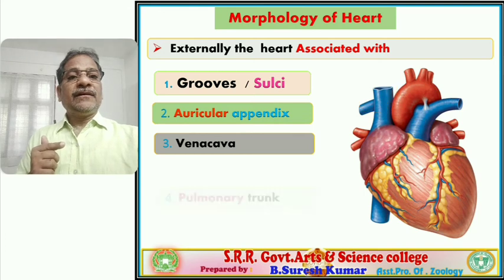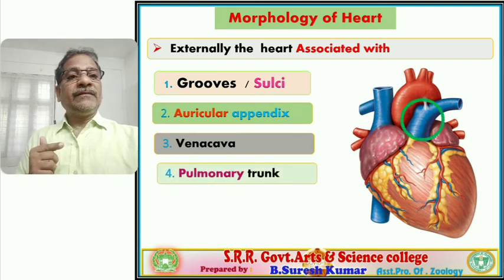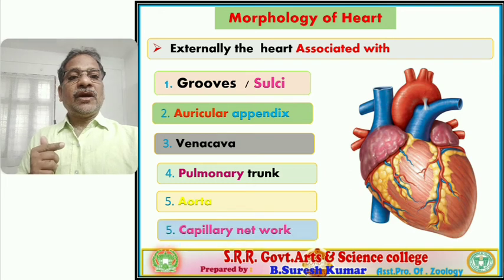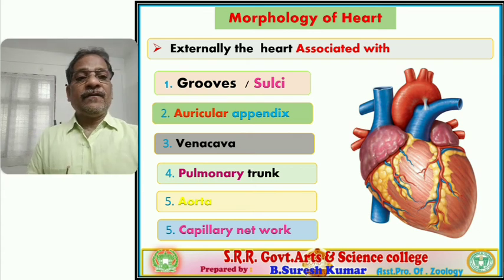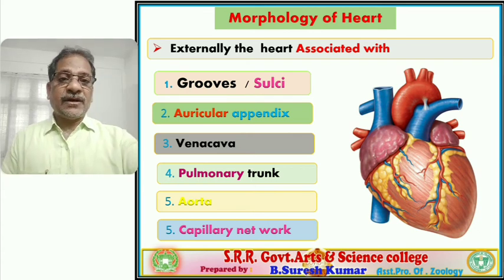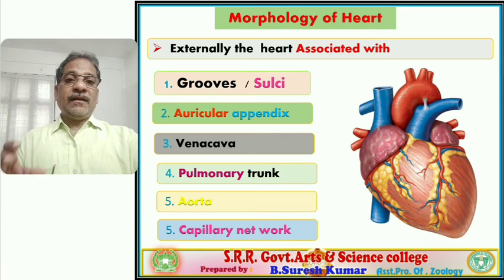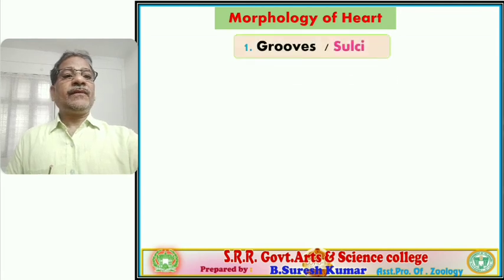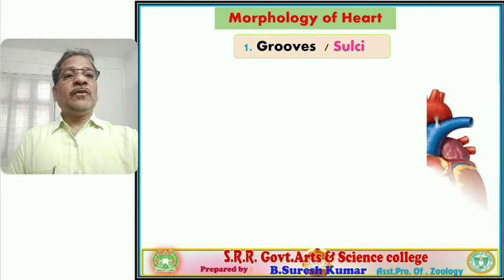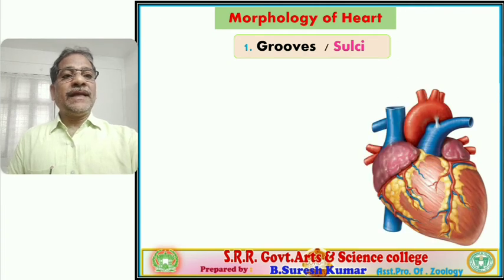Next, pulmonary trunk, this representation. And next, aorta, followed by the coronary network, capillary network, which we also find on the surface of the heart. All these structures are peripherally seated on the surface of the heart. Right. Next, let us see the first structure, grooves, also called sulci.